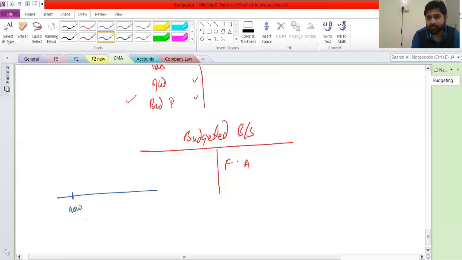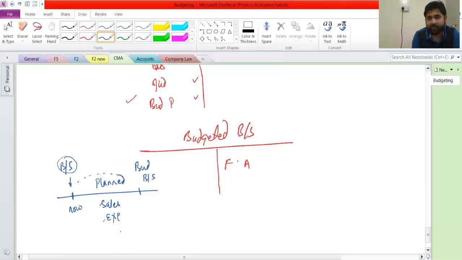Let me write it now. Okay. So you have a balance sheet as on this date. Today this is the position. Fine. Now going forward, whatever is going to happen, you have already planned all of that. That means in this period, how much of sales will happen, how much of expenses will happen. You have already planned all of that. Correct? So considering this as the opening balance sheet and all the planned expenditure and income, can't we come up with a budgeted balance sheet here?